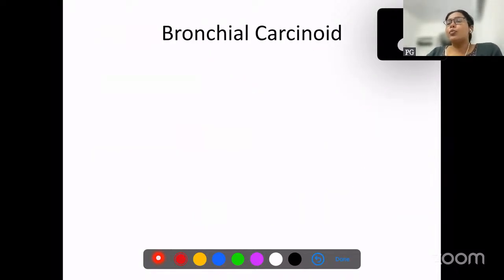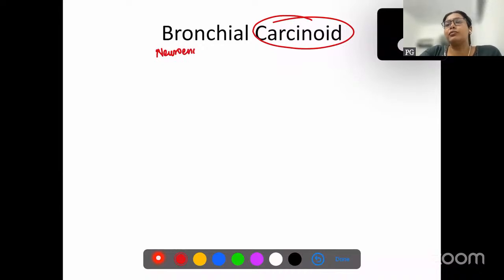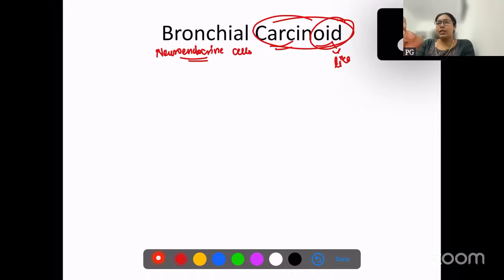Now we'll discuss bronchial carcinoid. Carcinoid is a tumor which arises from neuroendocrine cells. The name itself is a misnomer because oid anywhere means like, right? Carcinoma-like. But this is not a carcinoma, it arises from neuroendocrine cells.